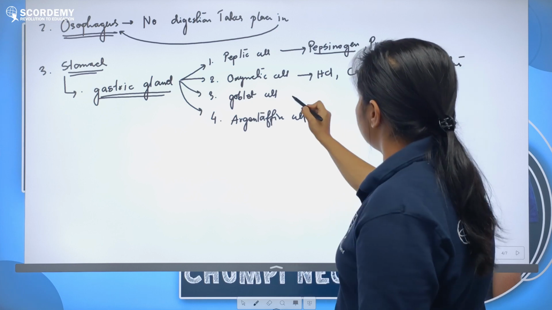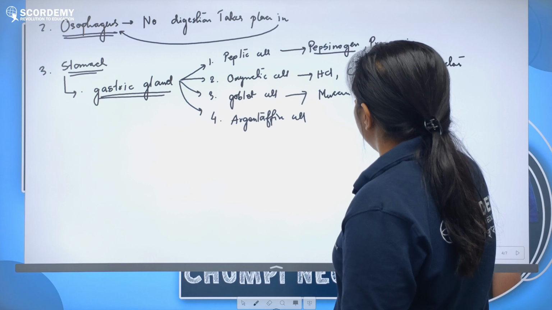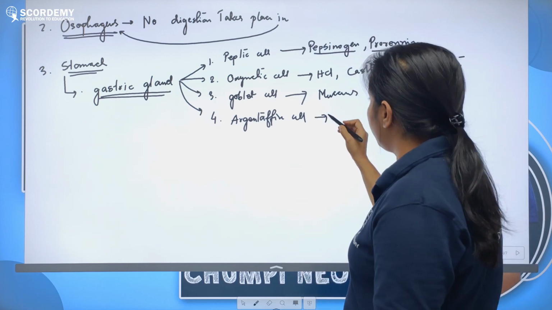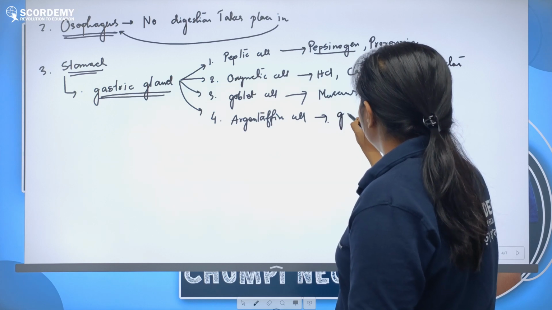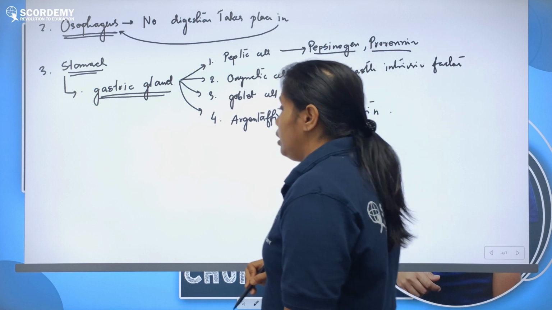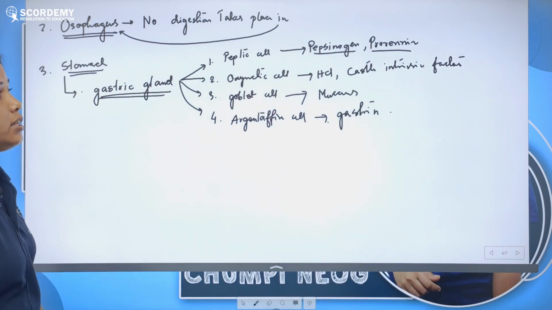The goblet cell secretes mucus, and the argentaffin cell is a hormone secreting cell which secretes the hormone gastrin.